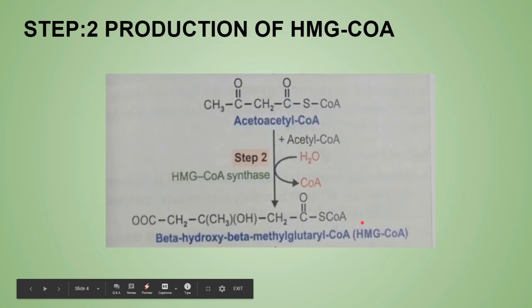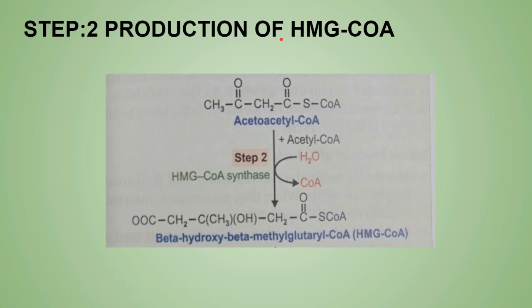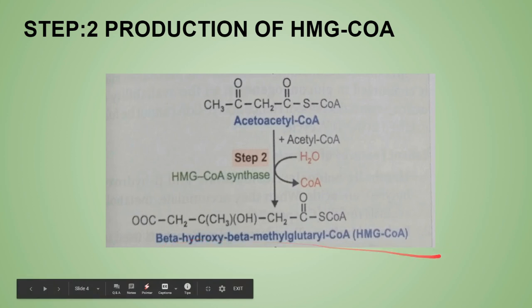Now in the second step, there is production of HMG-CoA. This is beta hydroxy beta methyl glutaryl CoA, or coenzyme A, HMG-CoA. Now this acetoacetyl-CoA, along with one molecule of acetyl-CoA that we get from the beta oxidation of fatty acid, in the presence of HMG-CoA synthase, will form HMG-CoA.